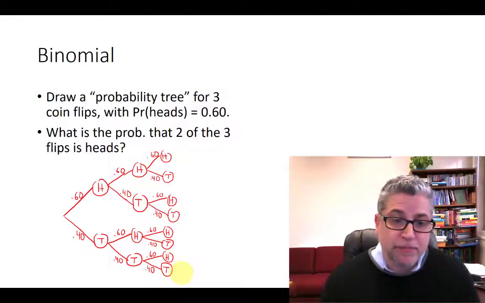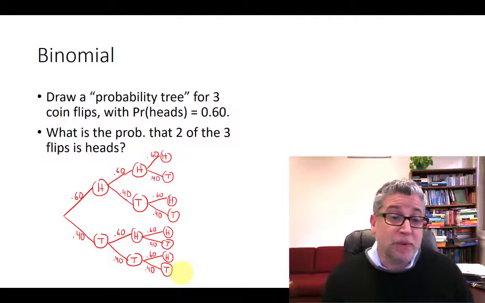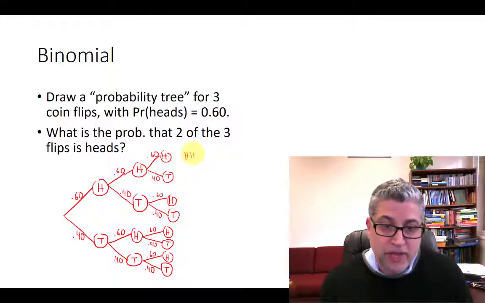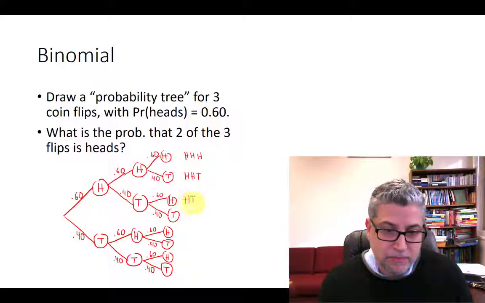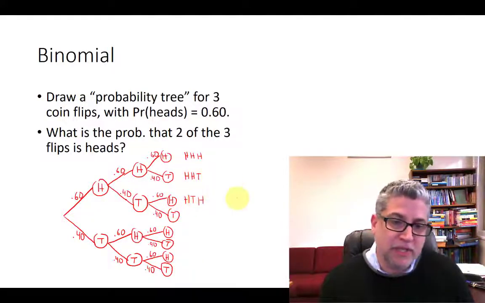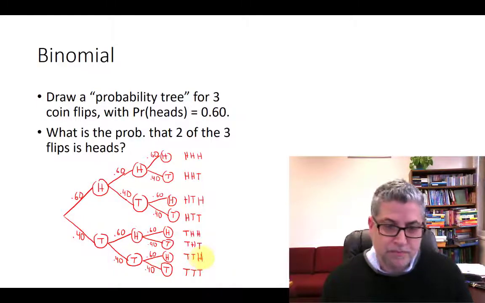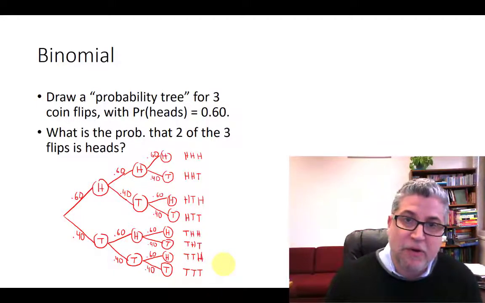Now that my tree is drawn, let's see what all the different possible outcomes we might have had. We could have started out with a heads, followed by heads, followed by another heads. So we could have had 3 heads. We could have had heads, heads, tails. We could have had heads, tails, heads, and so forth. Let me fill in the table. So we've now listed all of our possible outcomes.